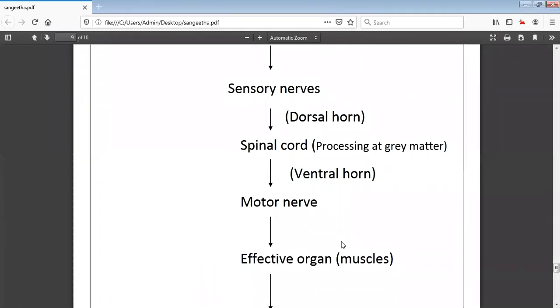Why I'm explaining this is, the sensory nerves, the cranial nerves which are present, carry the nerve impulses to the organs. So under the sensory nerves, we have the cranial nerves. Under the motor nerves, we again have the cranial nerves.